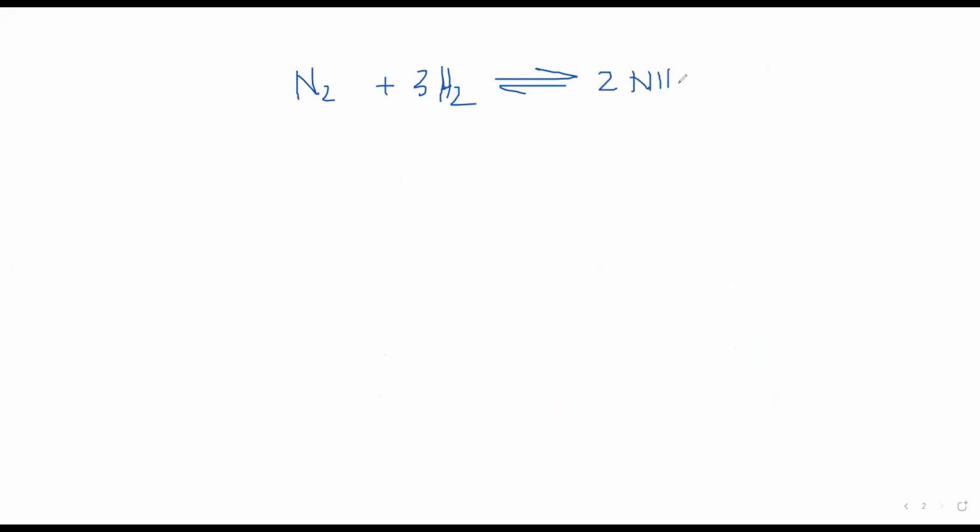This is the making of ammonia from nitrogen and hydrogen. So the Kc expression for this will be the concentration of ammonia, in the numerator since it is a product, raised to 2 because 2 is the coefficient of ammonia, divided by N2 raised to 1 and H2 raised to the power 3. So that's the Kc expression for this particular reaction.